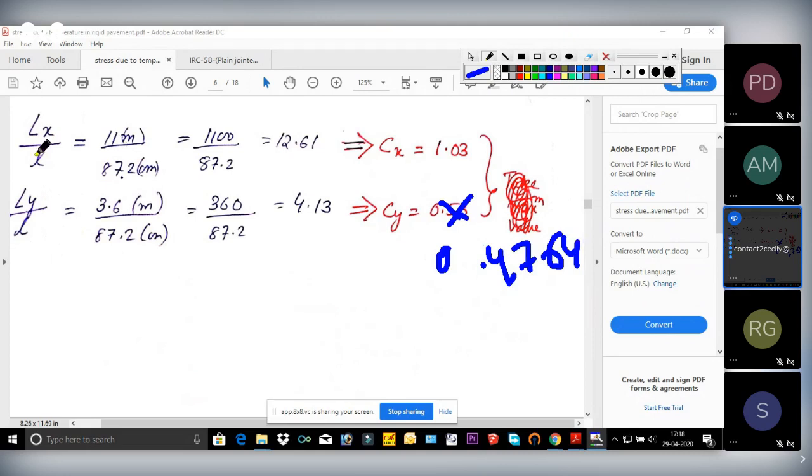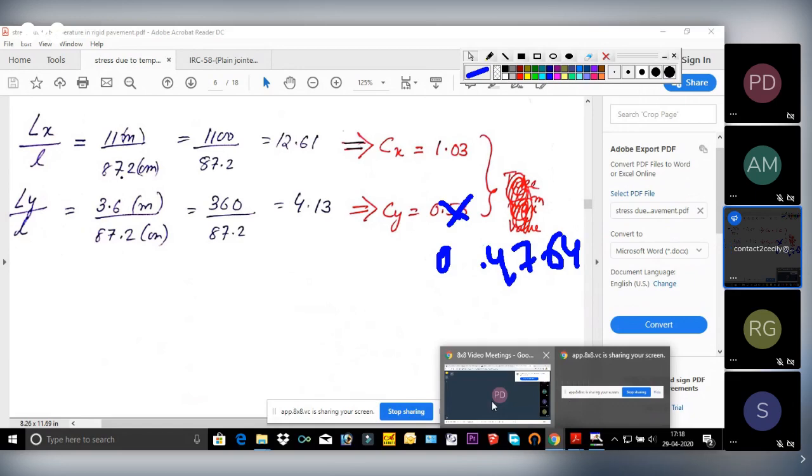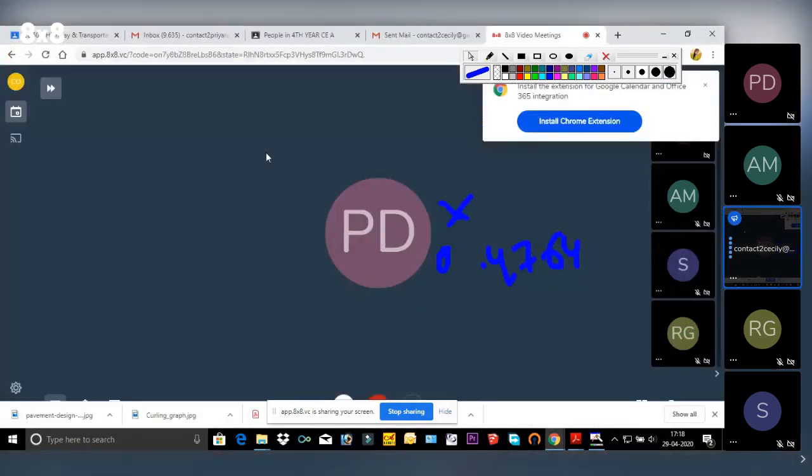Now see here, for Lx by L, it's coming out to be 12.61, so we can't use that table. For that we have to use this chart.